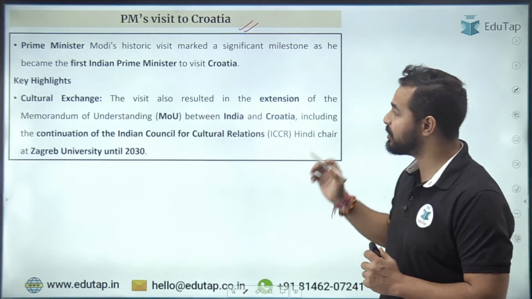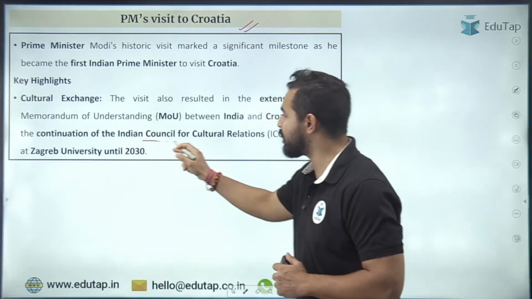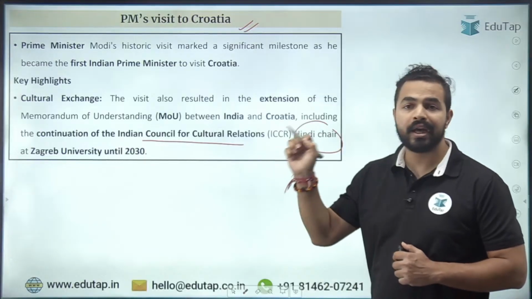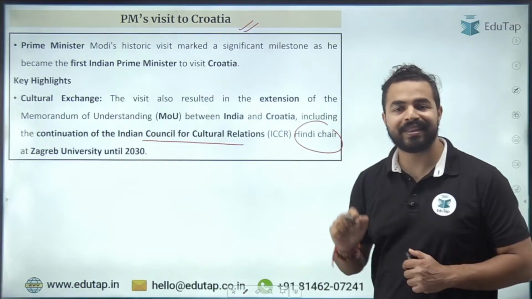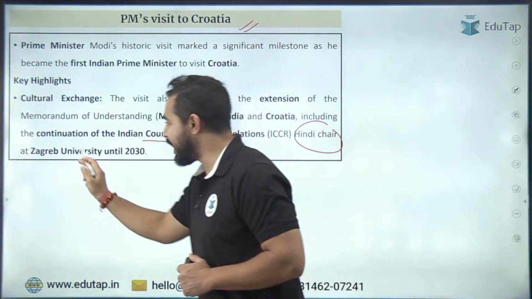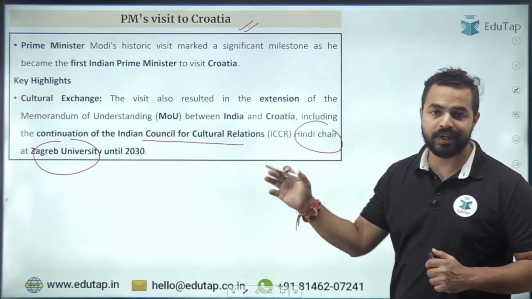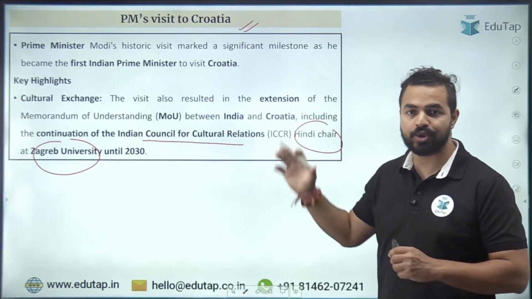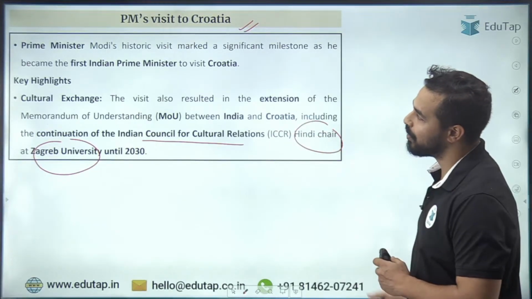What exactly is it? You all know that we have the Hindi Chair of the Indian Council for Cultural Relations in the capital of Croatia. What is the capital of Croatia? That is Zagreb. So this chair is at the University of Zagreb, and we will maintain it till 2030. Okay, so that's all from this news article.